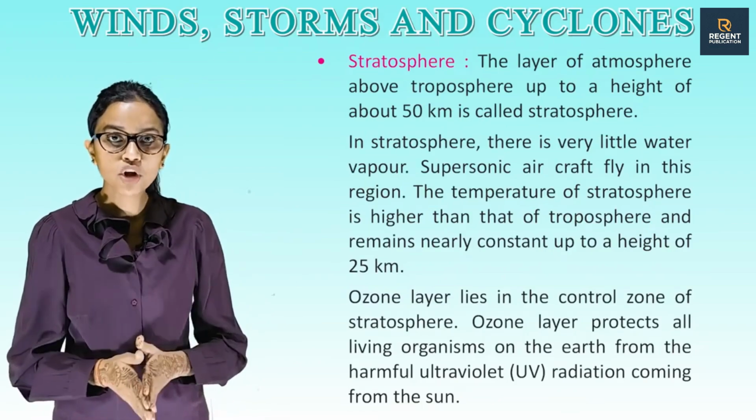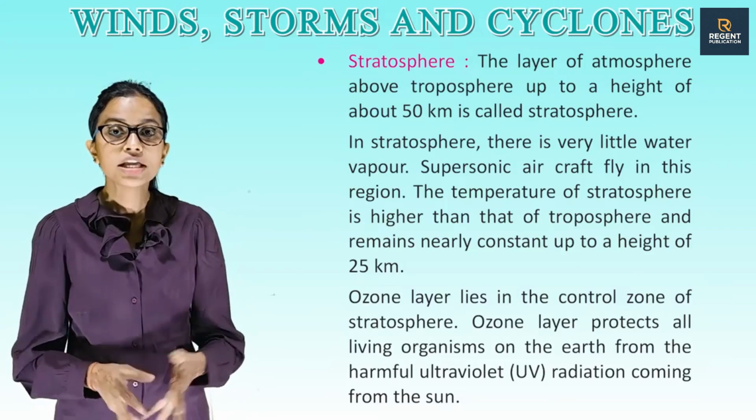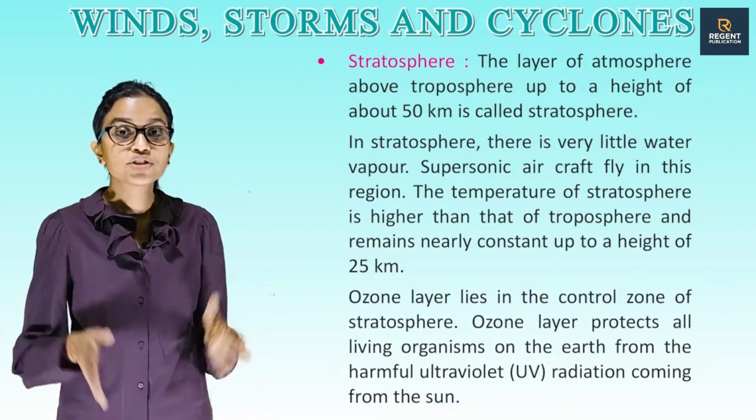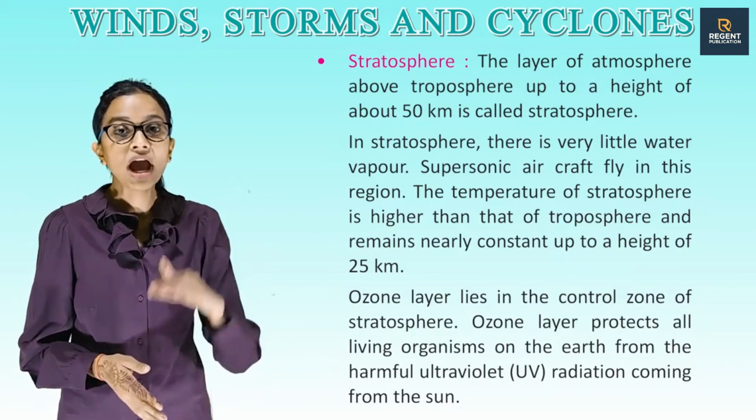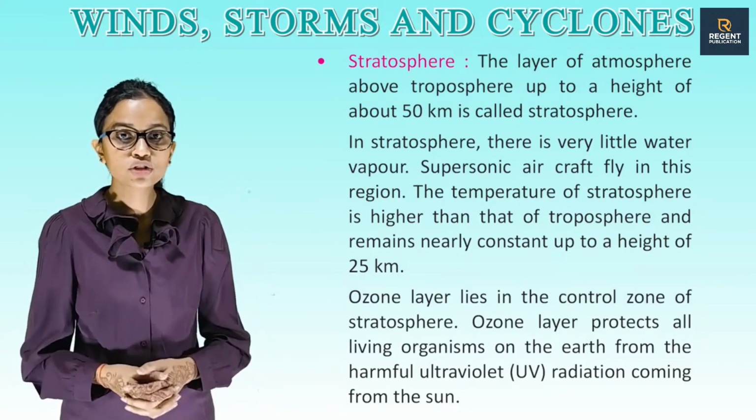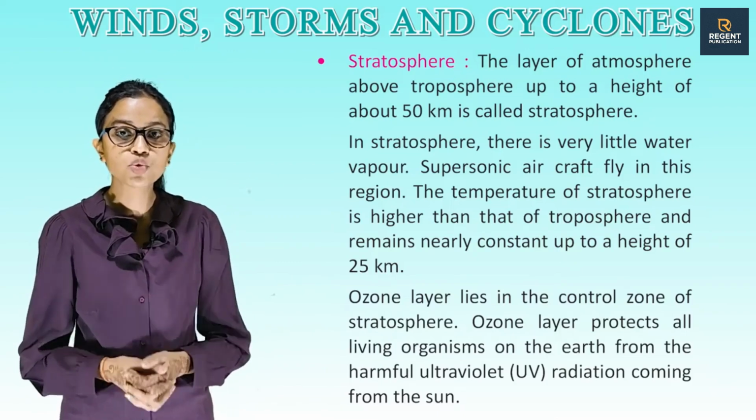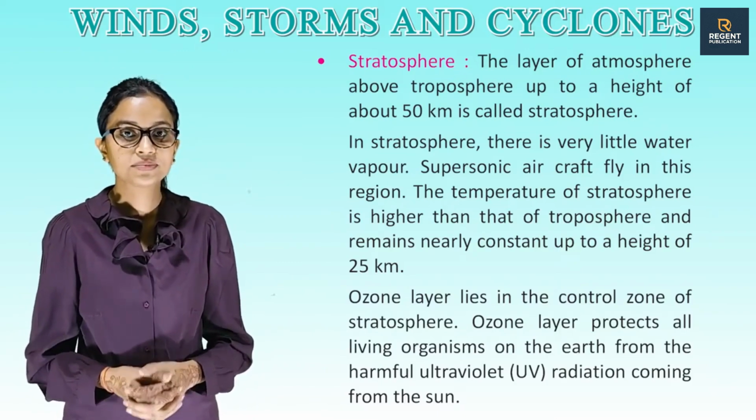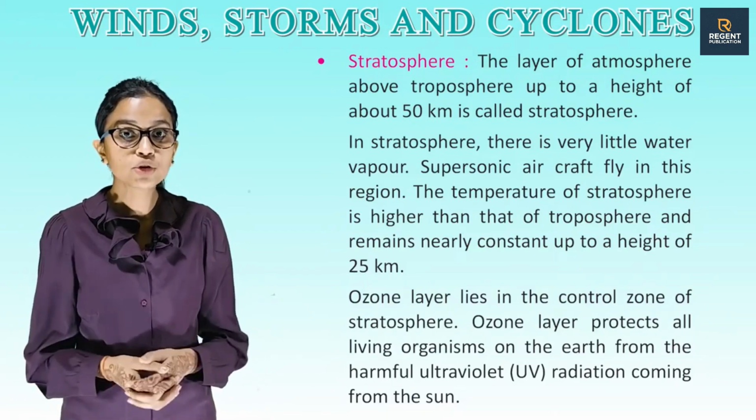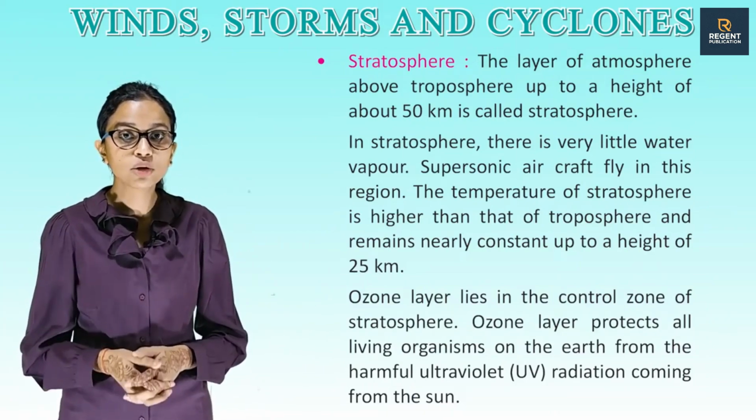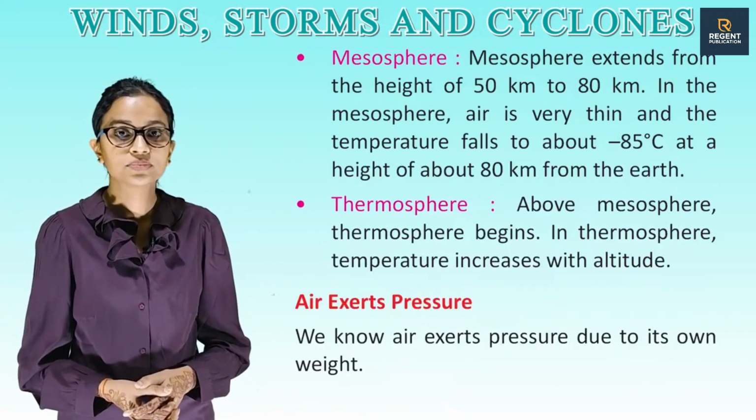Stratosphere. The layer of atmosphere above the troposphere up to a height of about 50 km is called stratosphere. In stratosphere, there is very little water vapor. Supersonic aircraft fly in this region. The temperature of stratosphere is higher than that of troposphere and remains nearly constant up to a height of 25 km. Ozone layer lies in the lower zone of stratosphere.